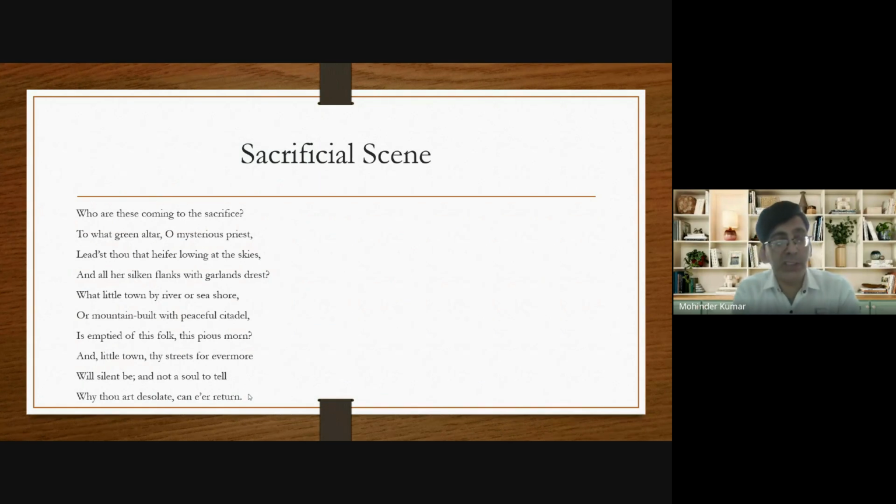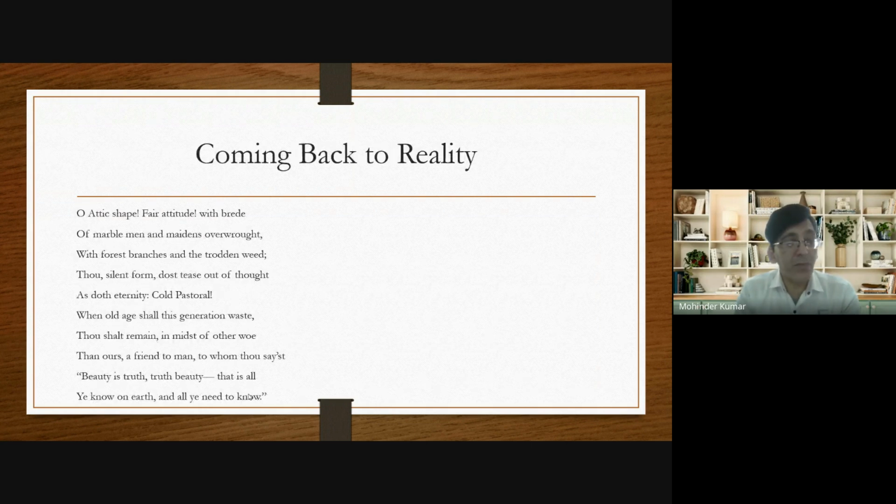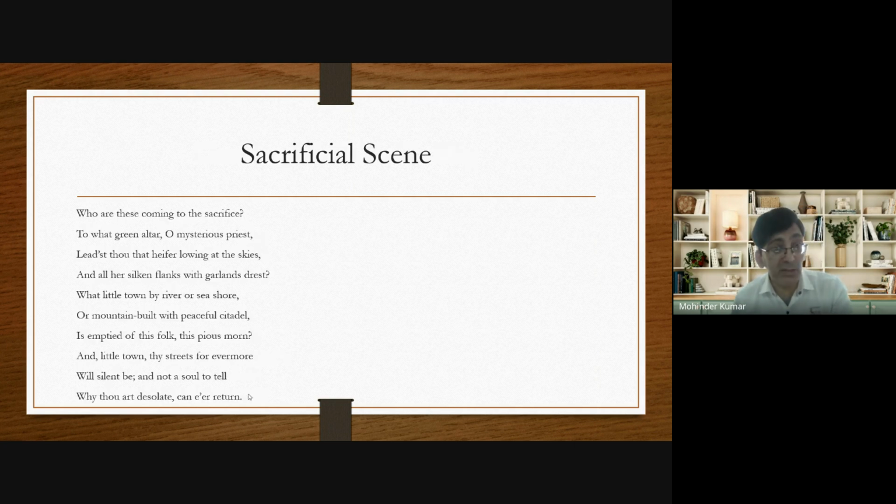So in the fourth stanza, John Keats describes the sacrificial scene depicted on the urn. Now in the fifth and the last stanza, John Keats comes back to reality. So far, he was lost in imagination, but now he comes back to reality. And what does he say? When he listened to the word return.